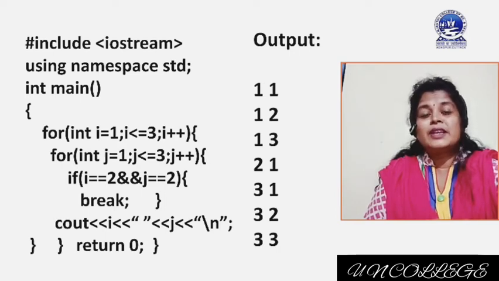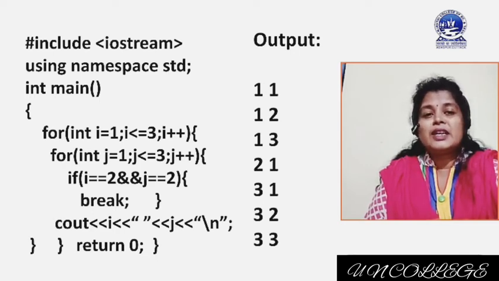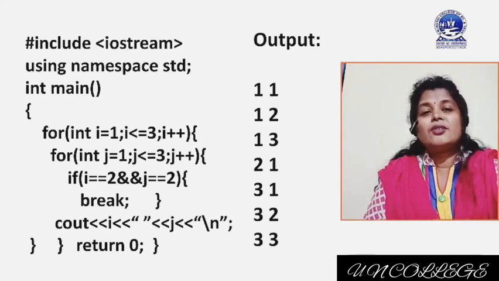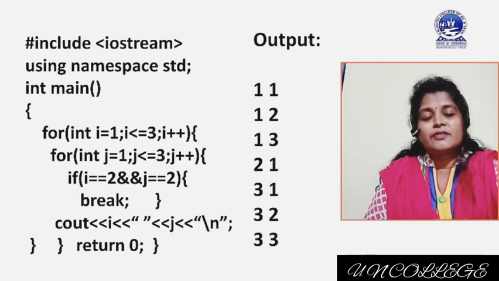And when break is executed, the control will come out from the inner for loop. Again the outer for loop condition will be checked. In the meantime I is incremented to 3 and the outer for loop condition I less than equal to 3 is satisfied, it is true. Then again control will enter inside the inner for loop.